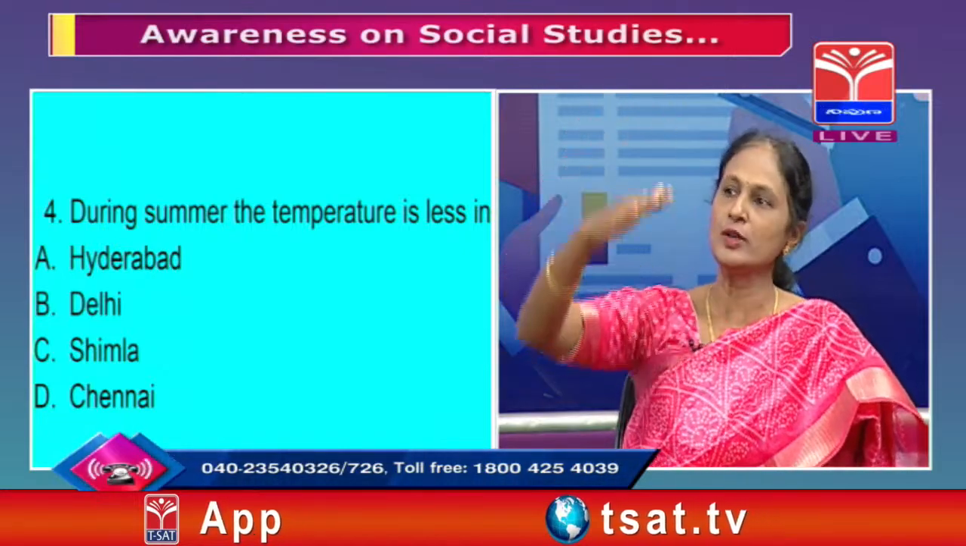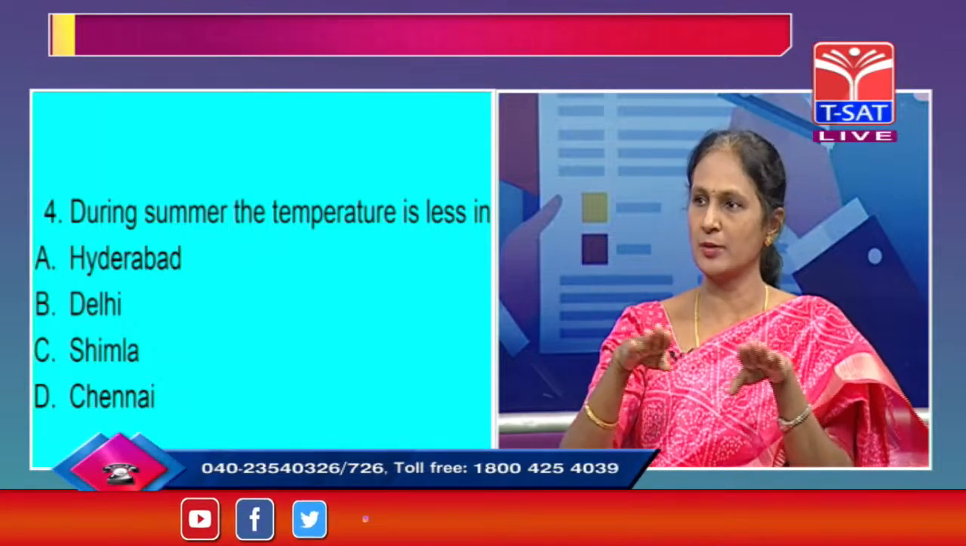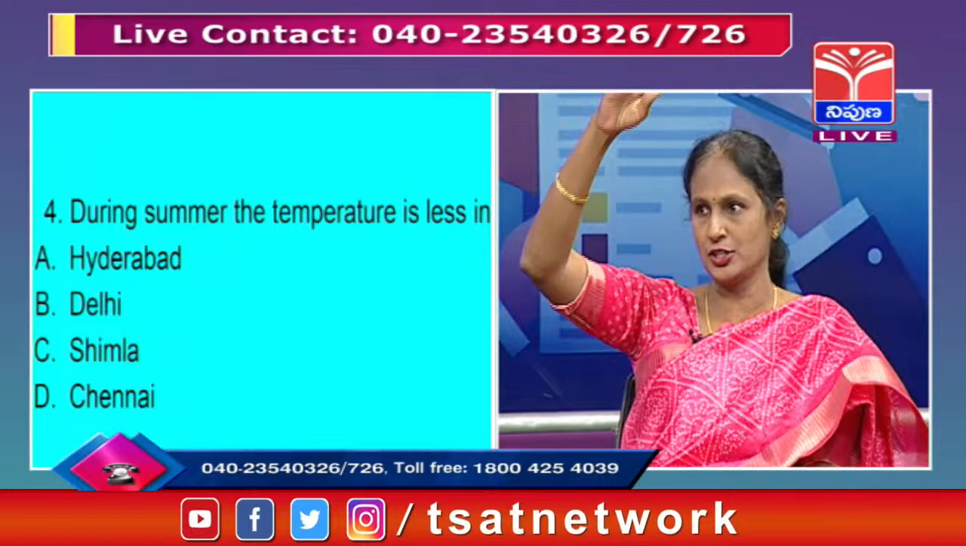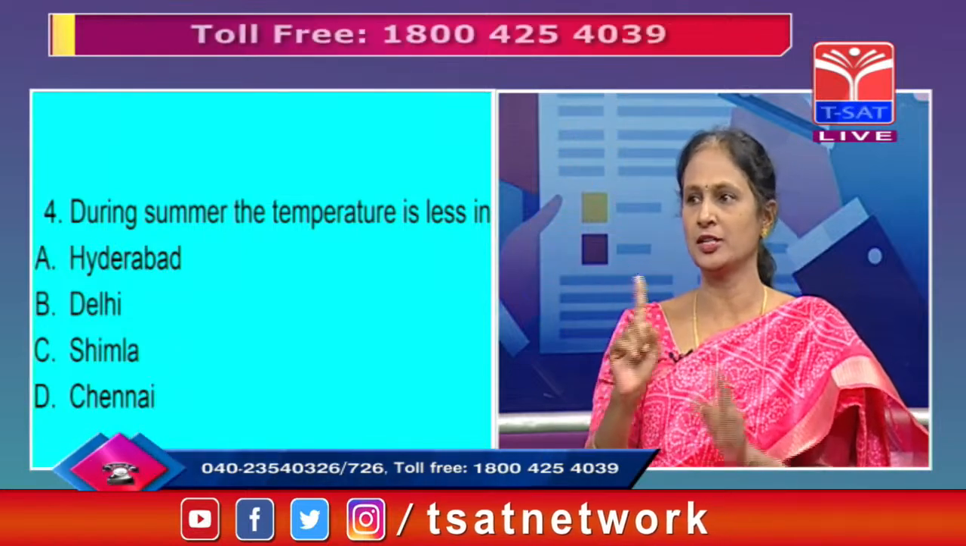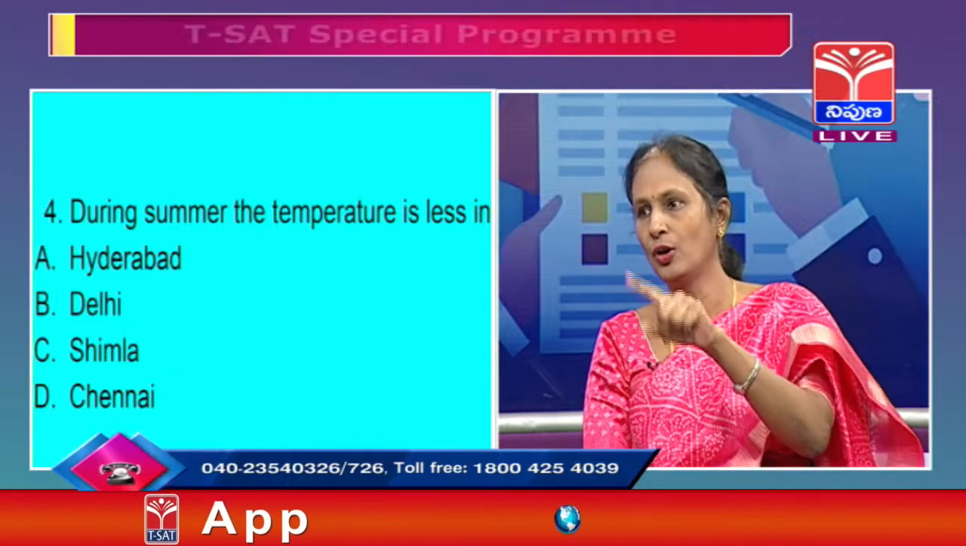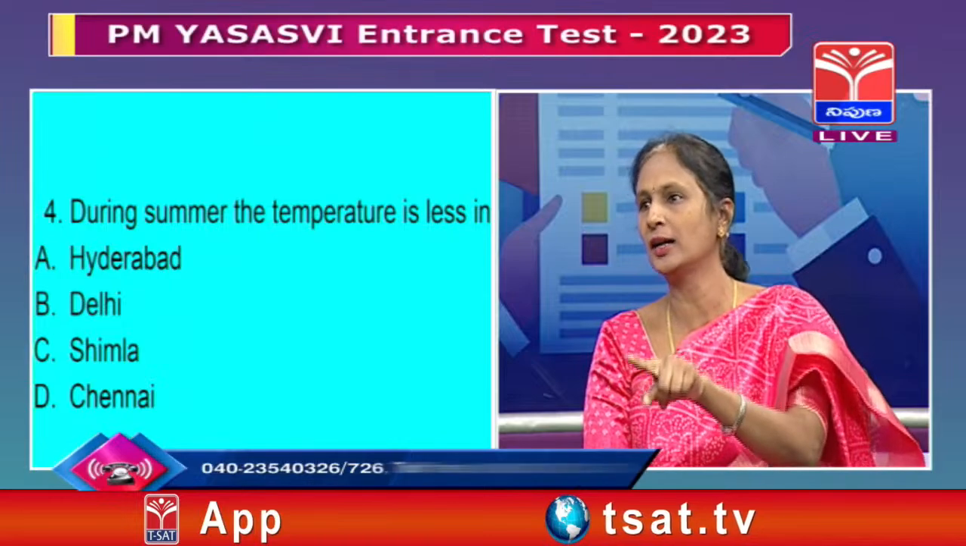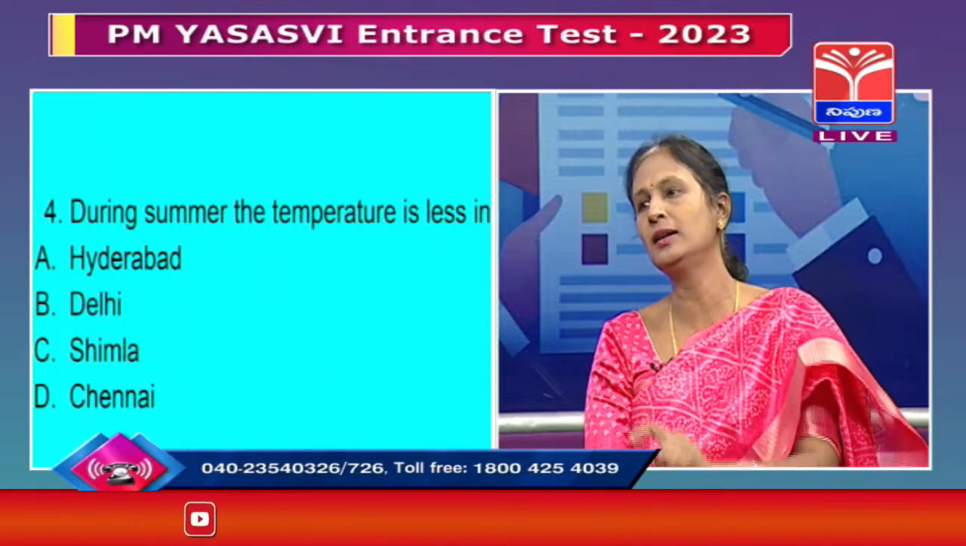That also influences the temperature. So though they are located at the same altitude, because of the altitude the temperature is not the same in both the places. The altitude of Shimla is higher compared to all the other three distractors, Hyderabad, Delhi and Chennai.